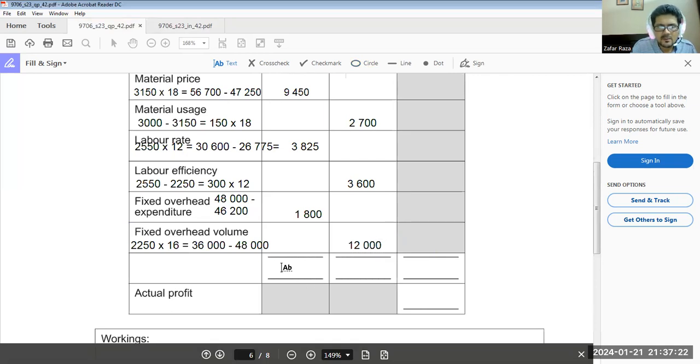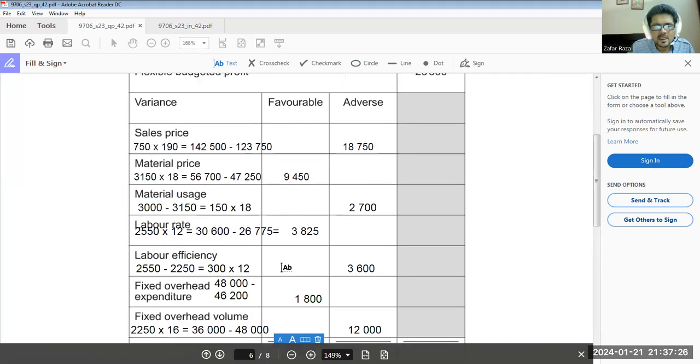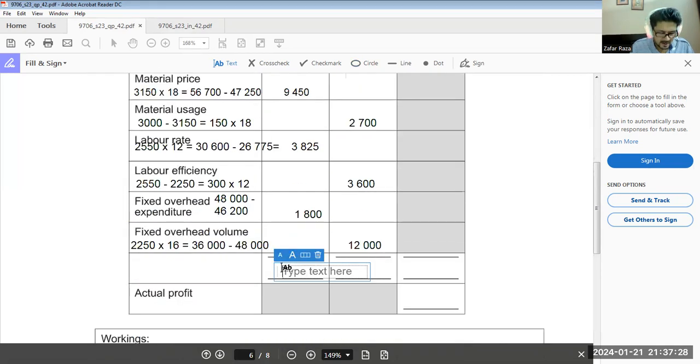Okay. Now if we get the total of favorable, how much is the total of favorable? 9,450 plus 3,825 plus 1,800 is equal to 15,075. Okay.